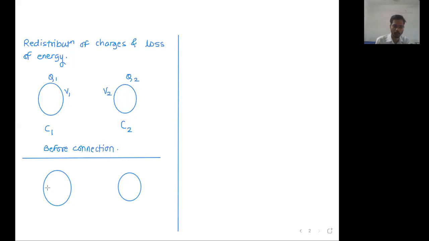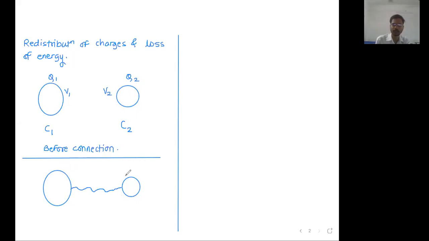So radius R1, R2 you can take if you want, or you can just make sure that these are of different dimensions. In this way you can represent it. Now we are going to connect these two conductors with the wire like this.